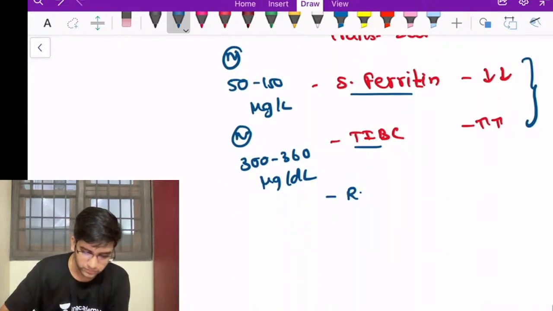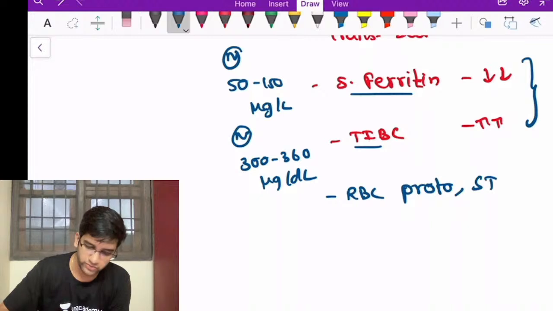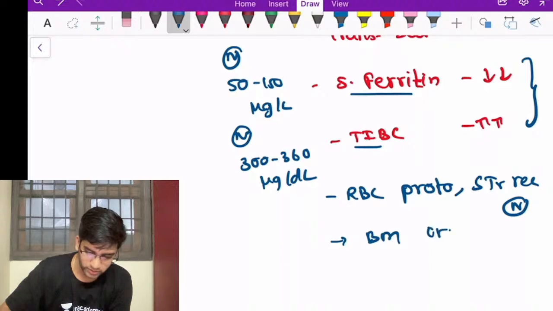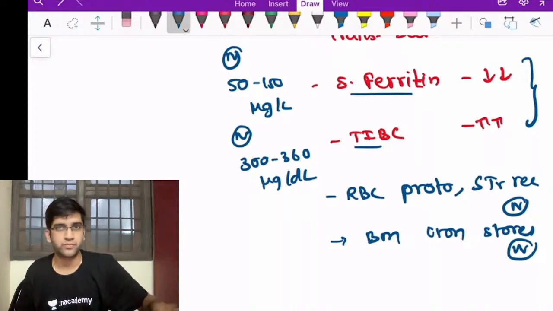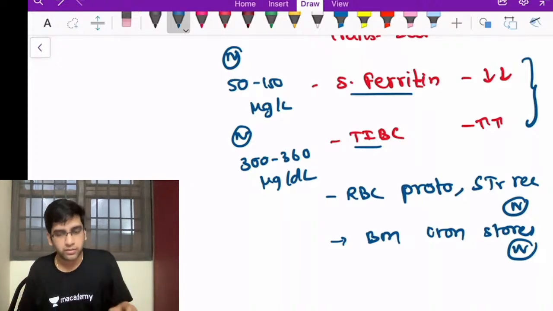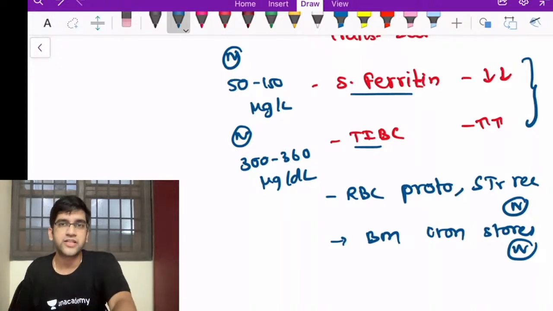Everything else, my RBC protoporphyrin, your soluble transferrin receptors, your bone marrow iron stores, everything is more or less normal. I am able to compensate whatever I have lost, whatever is deficient in the serum. From my stores, I am able to compensate that. There is no other problem at all. Fine. So if I know this is going to happen in the first phase, the second phase is understood. Here I was able to compensate.